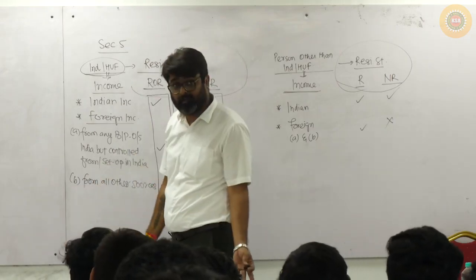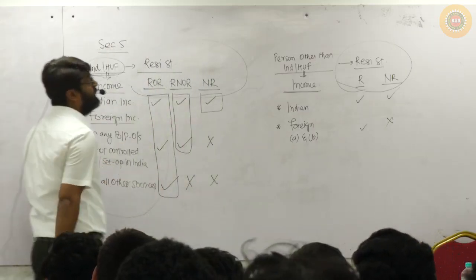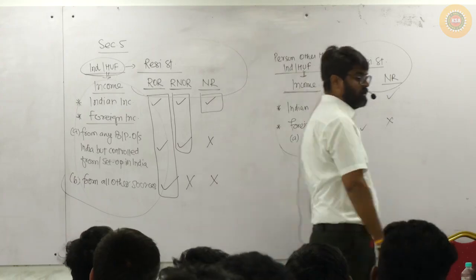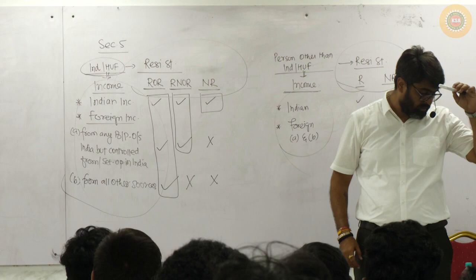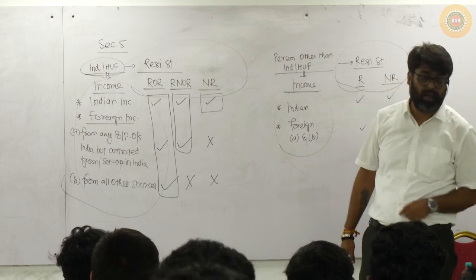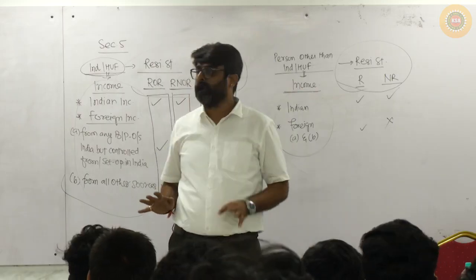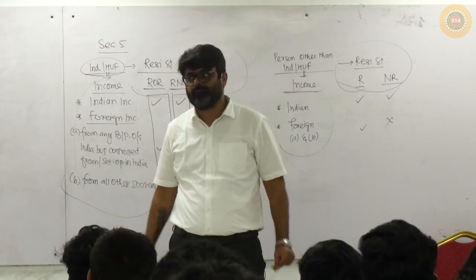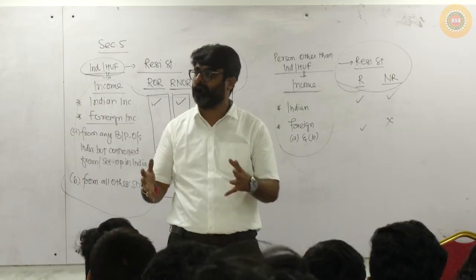Then we will learn when you will call the incomes Indian incomes and foreign incomes. Chapter will be over. Then we are going to start with house property, and we'll try to finish that chapter tomorrow itself. House property, a very easy chapter. And from day after tomorrow, salaries, PGBP and all. The real fight will begin.